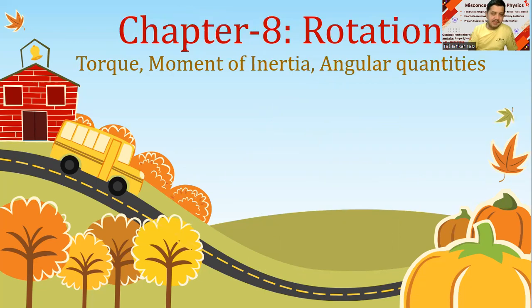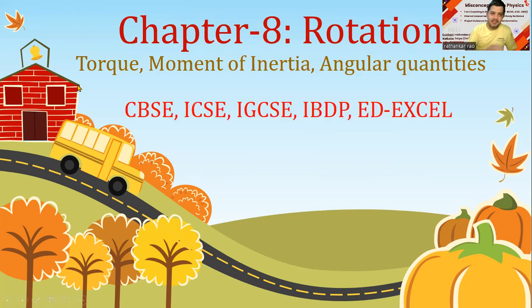Most of the questions in IIT come from this chapter because they feel if you are able to solve problems in this chapter, then your fundamentals of mechanics are very strong. This is a common portion for CBSE, ICSE, IGCSE, and A-level. Of course, in IBDP we do not have this, but the rest of the streams study it in detail.